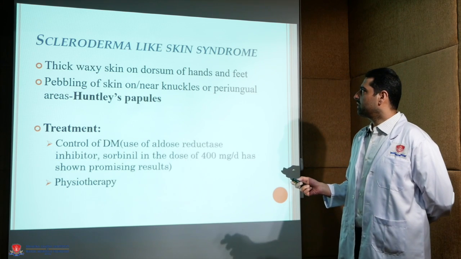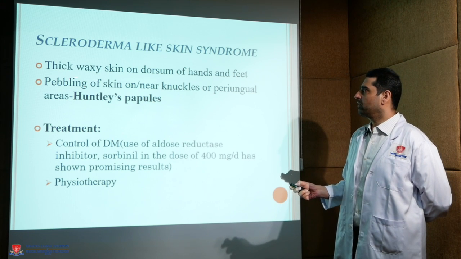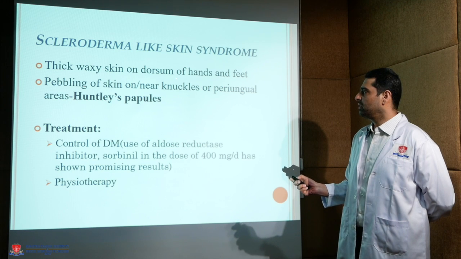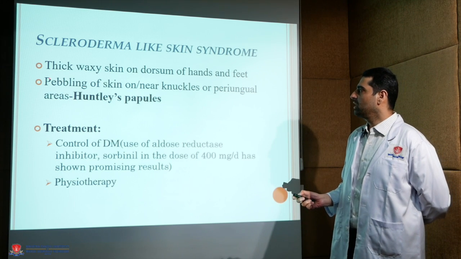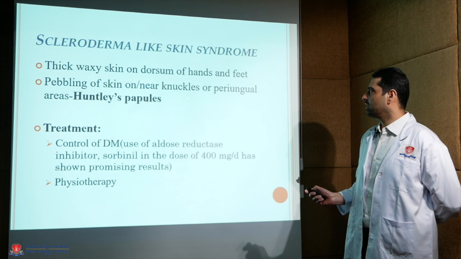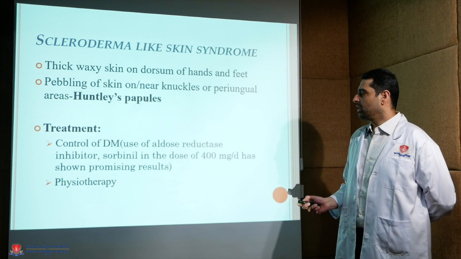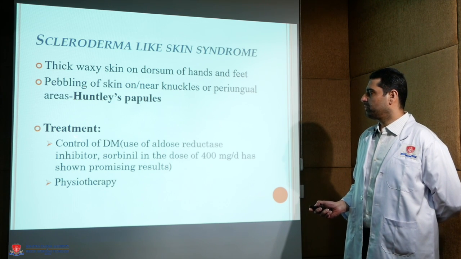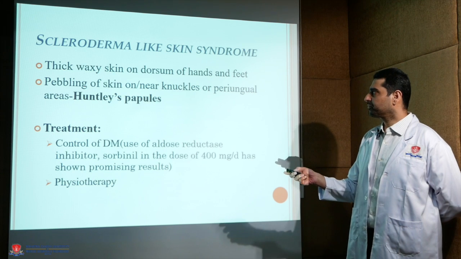The scleroderma-like skin syndrome involves thick waxy skin on the dorsum of hands and feet and Huntley's papules, which is pebbling of skin on or near the knuckles or periungual areas. Treatment is the control of diabetes mellitus and physiotherapy.